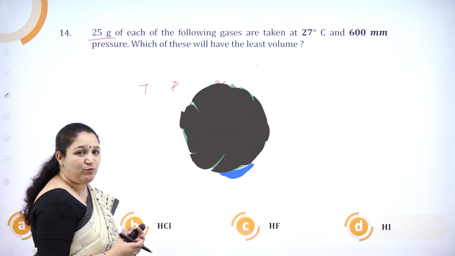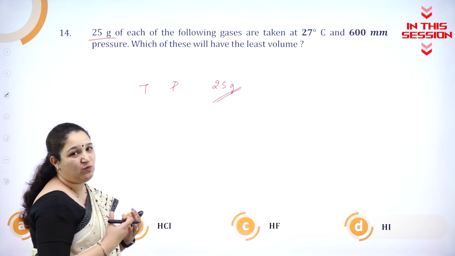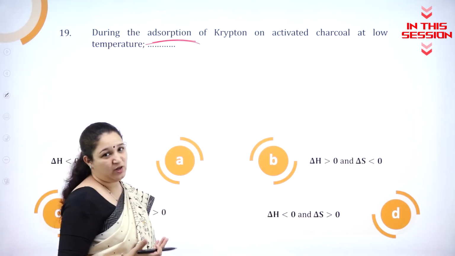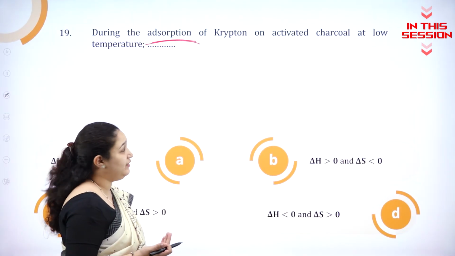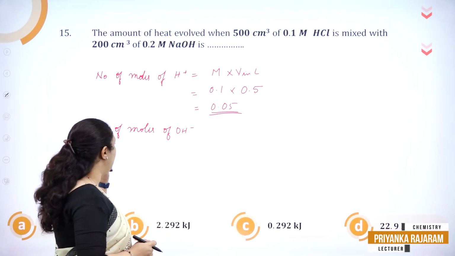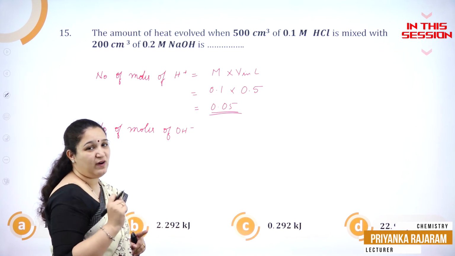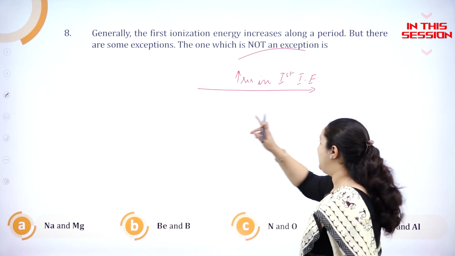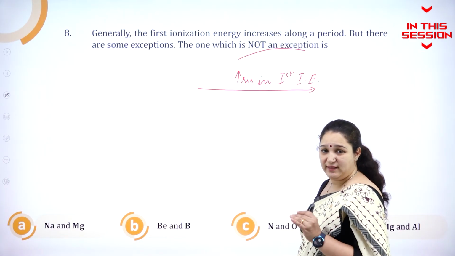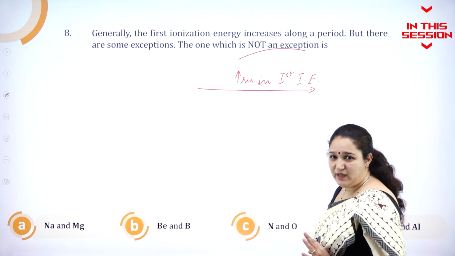When the number of moles of the gas is less, obviously the volume also will be less. Krypton is a gas, activated charcoal is a solid. The number of moles of NaOH and number of moles of OH minus ion are equal because one molecule will give one OH minus ion. So along the period, we know the first ionization enthalpy increases along the period.